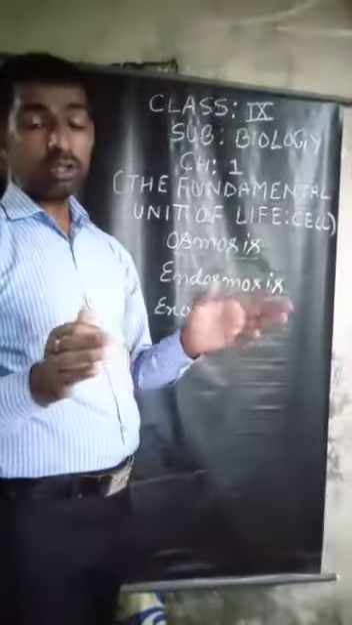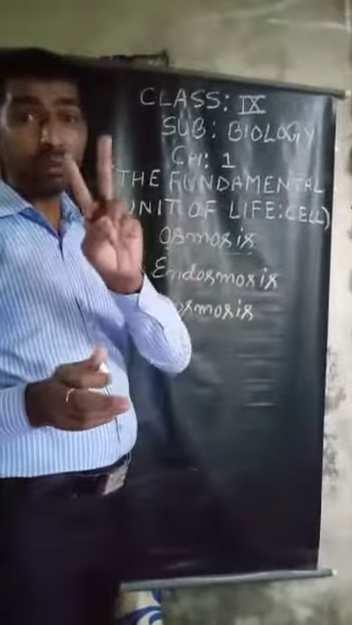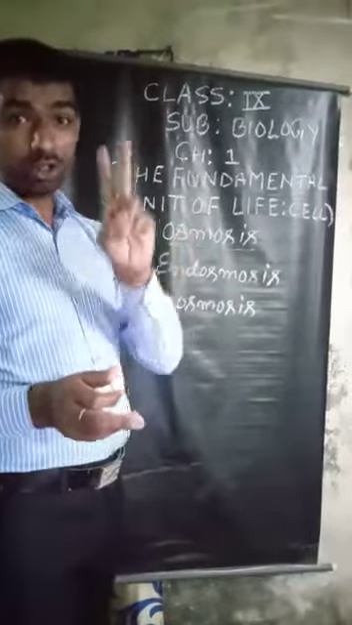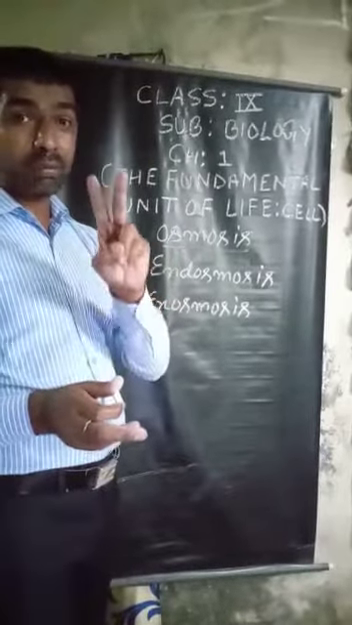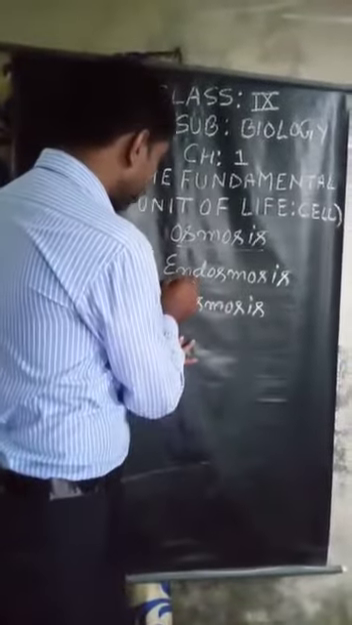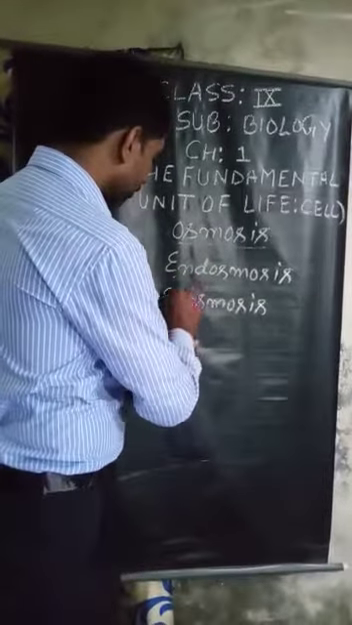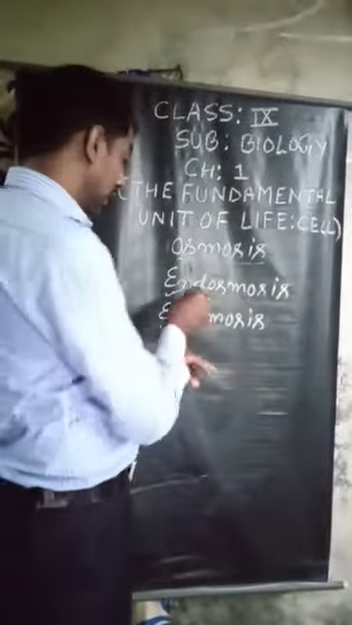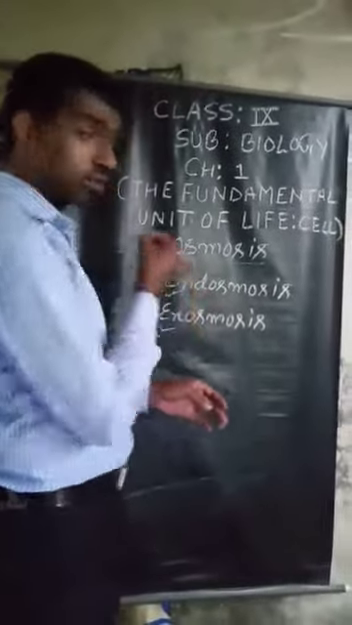Depending on the amount of solutes dissolved in water, osmosis can be of how many types? Two types. Depending on the solutes dissolved in water, osmosis can be divided into two parts: endoosmosis and exoosmosis. After that, we have to learn what is endoosmosis and what is exoosmosis.